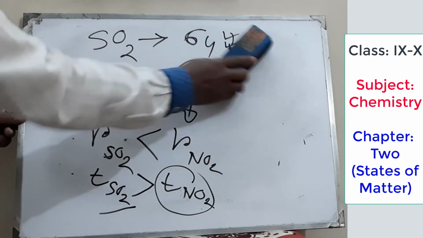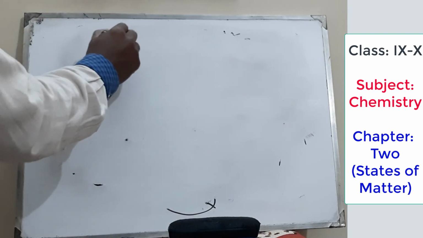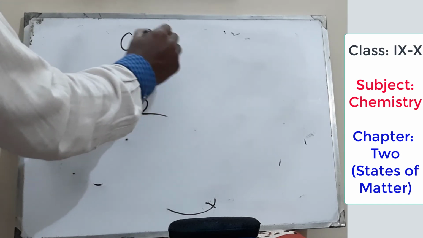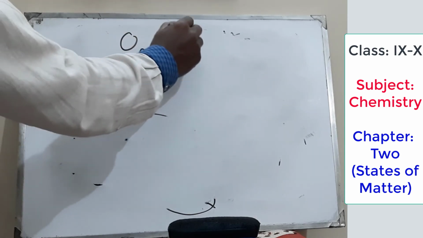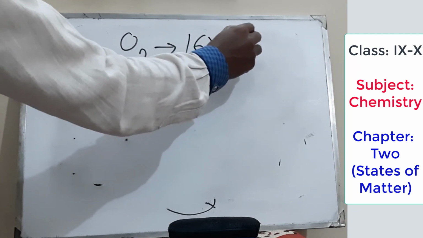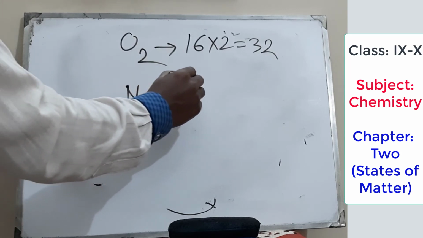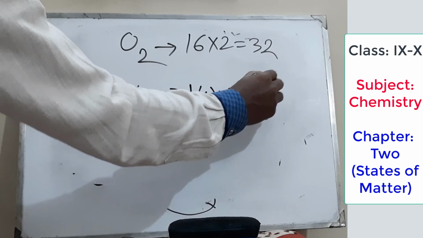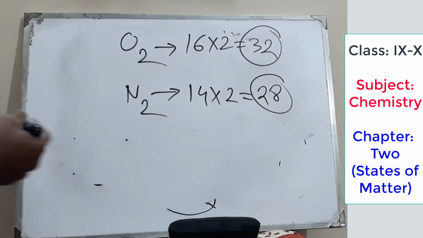If I now give only oxygen and nitrogen: for oxygen it will be 16 into 2 equal to 32, and for the nitrogen molecule it will be 14 into 2 equal to 28. So 32 is more than 28.